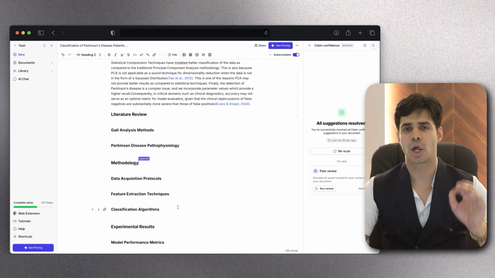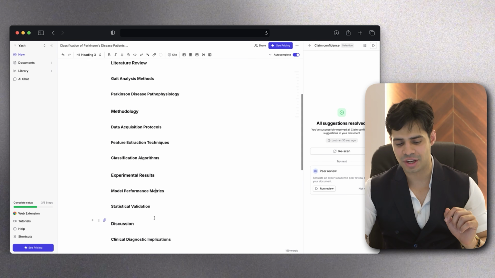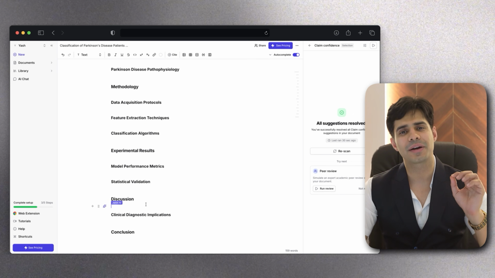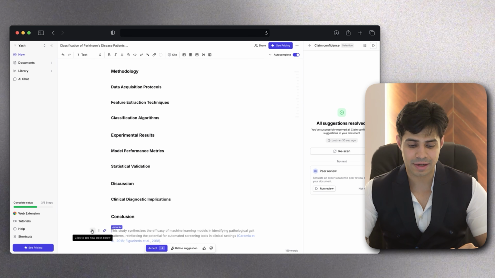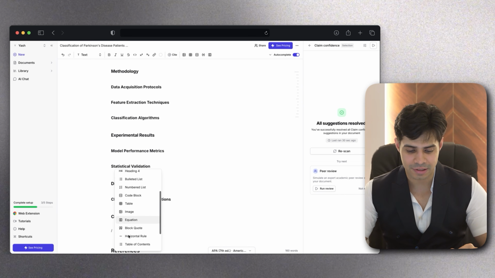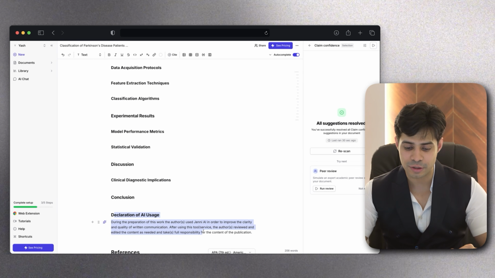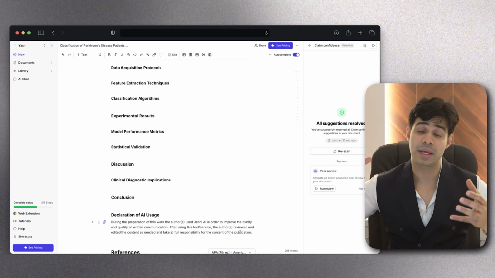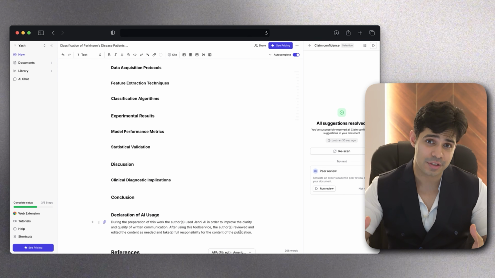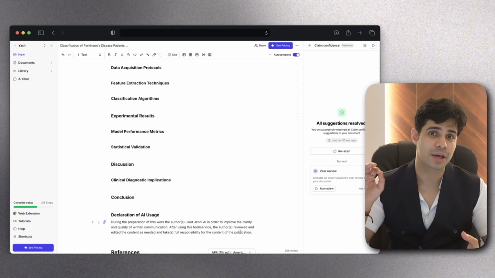Now, one more important thing about using Jenny AI is that it allows you to put a declaration in the paper that you actually ended up using AI over here. So when I click on this plus icon, I can actually tell it to add the AI declaration. It will include this AI declaration right over here, telling the journals, telling the conferences that, hey, we actually did use AI as a part of this process while building this paper, but that's completely okay. And I can show you why.